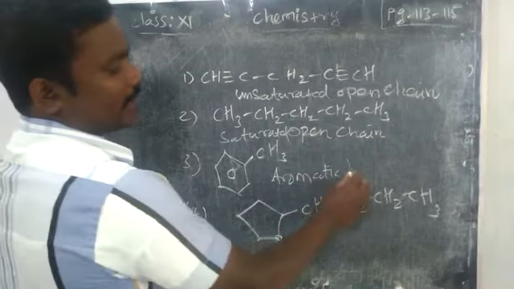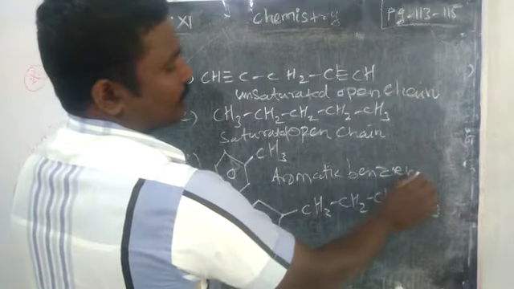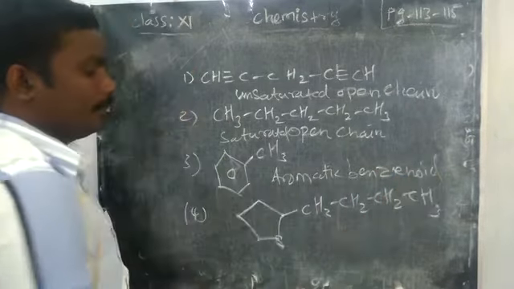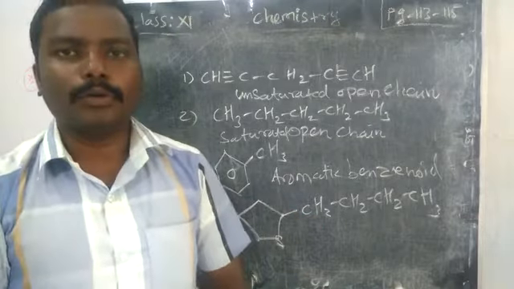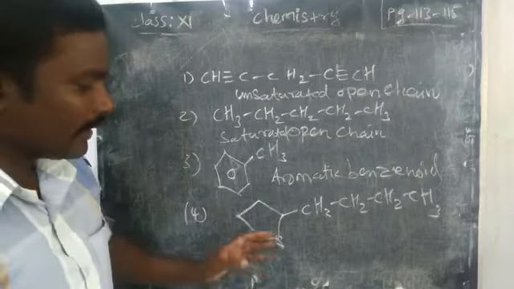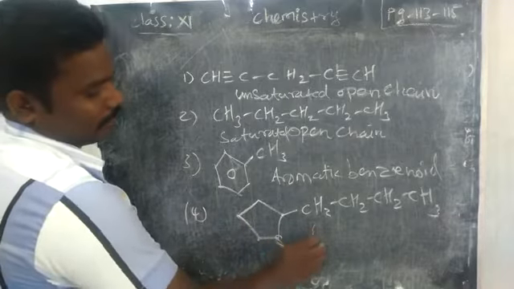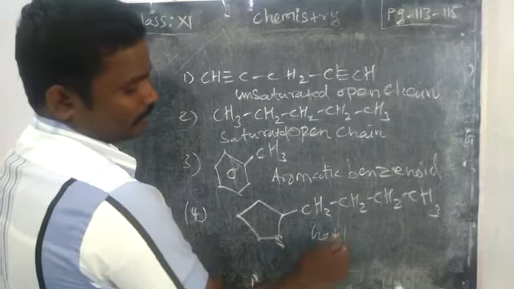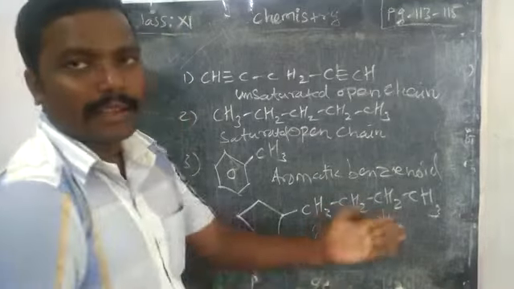So aromatic, benzenoid compound. The last one is a cyclic compound, but it is a heterocyclic compound. Okay, so heterocyclic compound, and also we can say alicyclic compound.